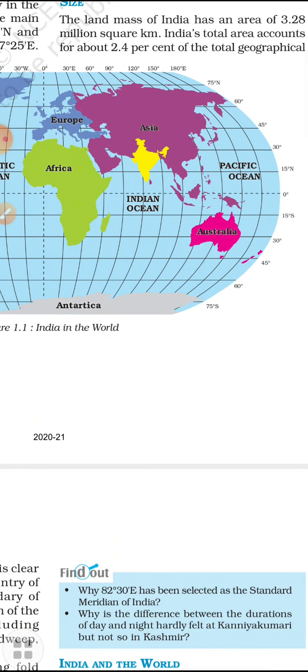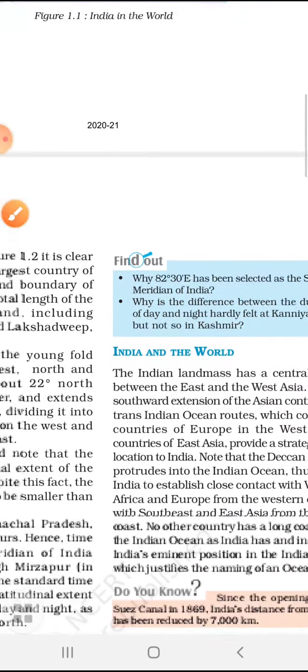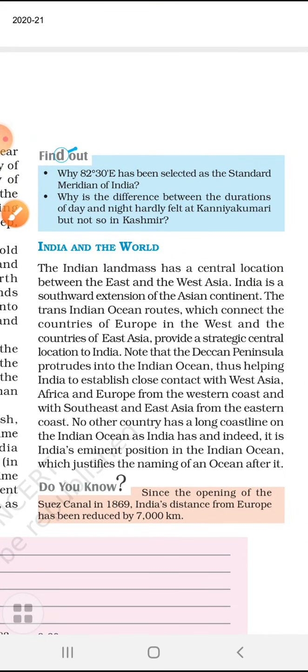Like this diagram, we have to understand. When we talk about India, it is south. The whole of Asia you can understand with this pink color, and India is here in South Asia. It connects the countries of Europe in the West and the countries of East Asia, providing a central location. So India's Deccan Peninsula protrudes into the Indian Ocean, and thus helps India establish close contact with West Asia, Africa,